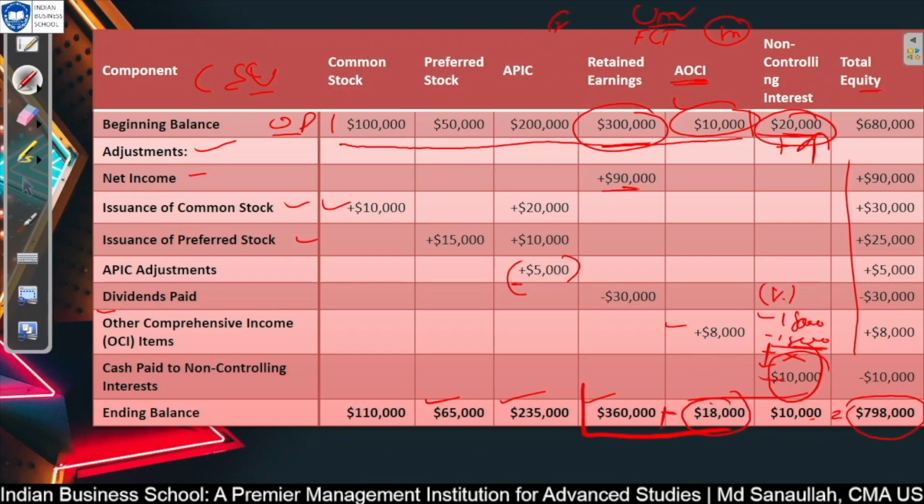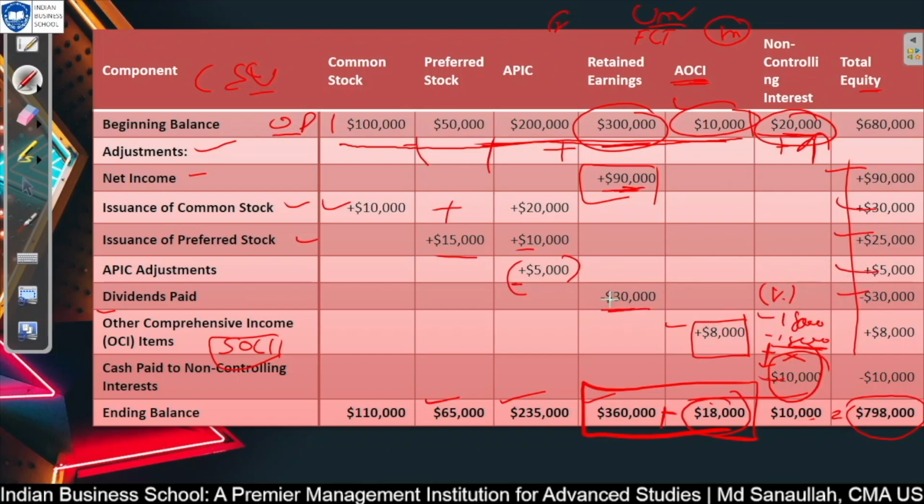When these two club together, this is your net income, and you add this. That will be your statement of comprehensive income, other comprehensive income. So these are the three differences I have already discussed. Then controlling interest, as discussed. Then you add together this plus this plus this plus this. Like this one plus this one, you might see 30,000, this is 90,000, this is 15 plus 10, 25,000, this is 5,000, this is 30,000.